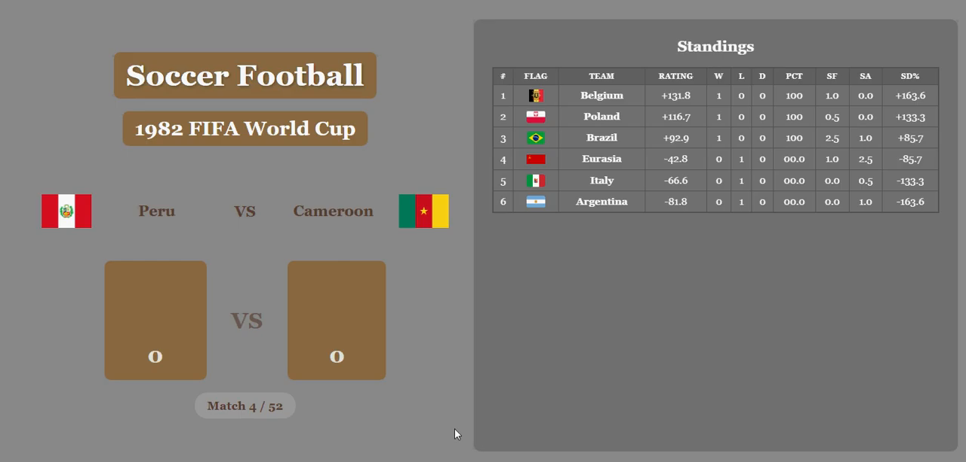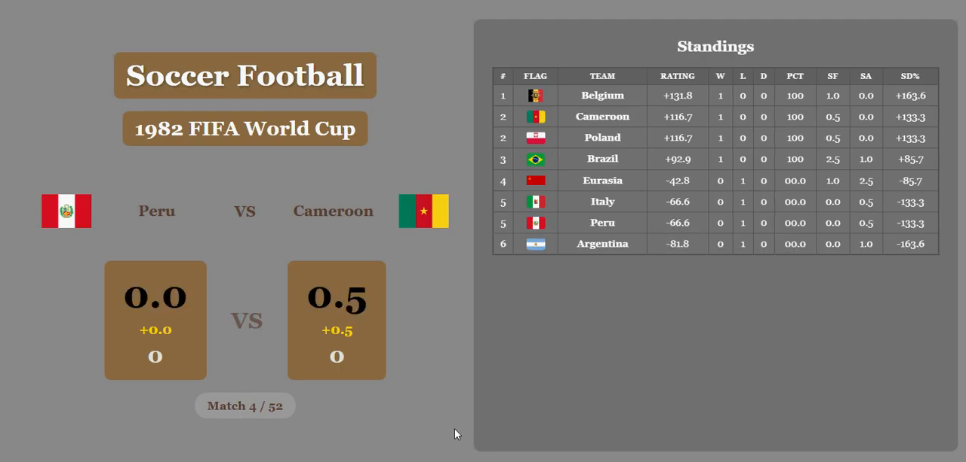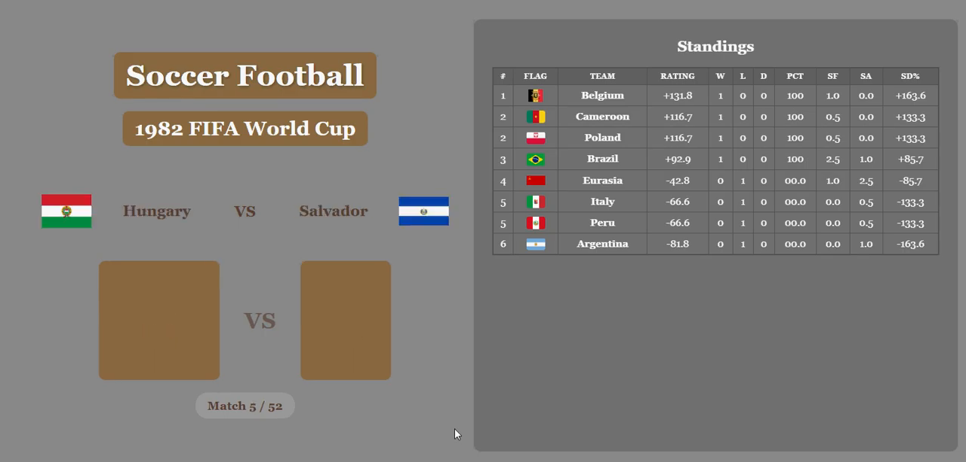Peru versus Cameroon, 0-0. I think Cameroon is going to get a half goal for this. Yes, they will. So Cameroon narrowly beats a great Peru team, 0-0.5. And Cameroon is now tied in second with Poland, and Peru tied in fifth with Italy.